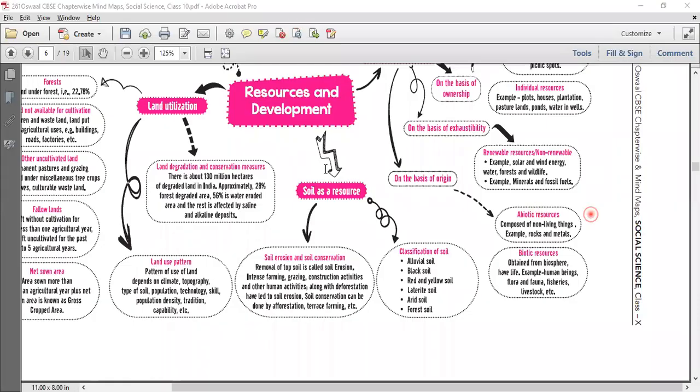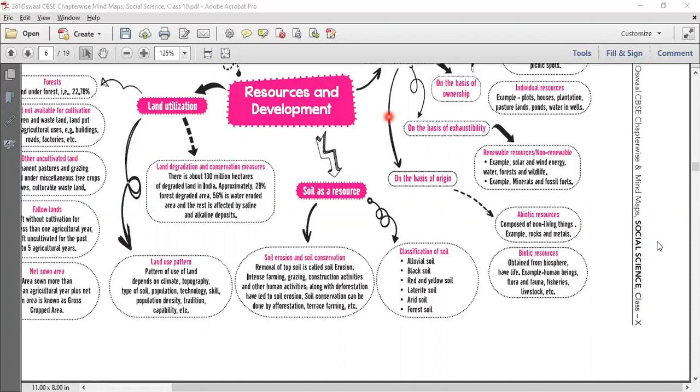Okay, so we were right here. We were talking about the national resources. We spoke about how all the resources that belong to the nation are national resources. Next, we came to community-owned resources. Examples would be village common grounds, burial grounds, parks, village ponds, public parks, picnic spots, community halls, which are owned by the community.